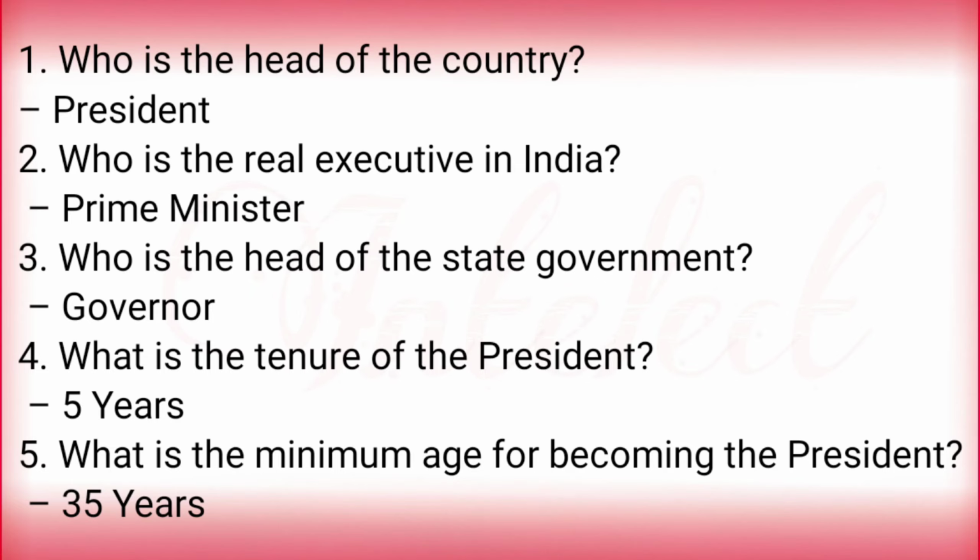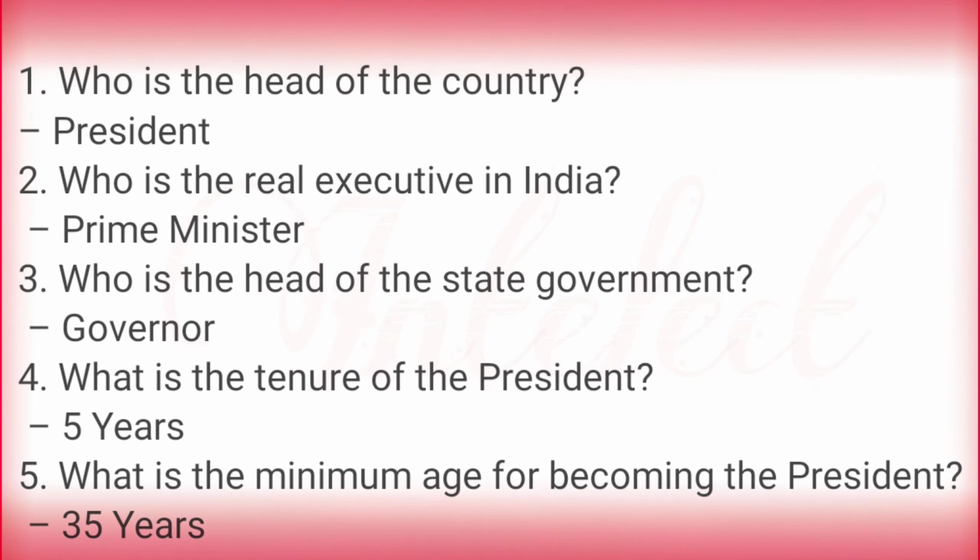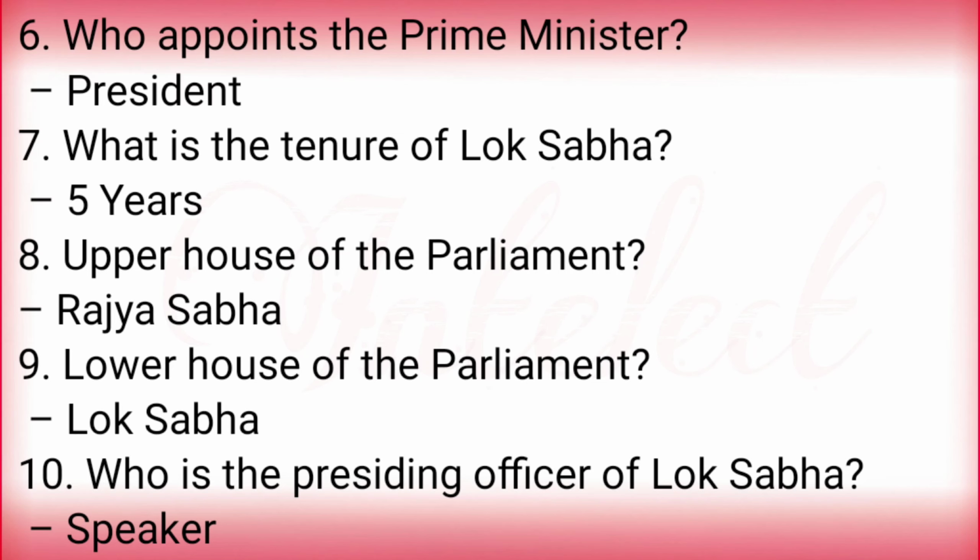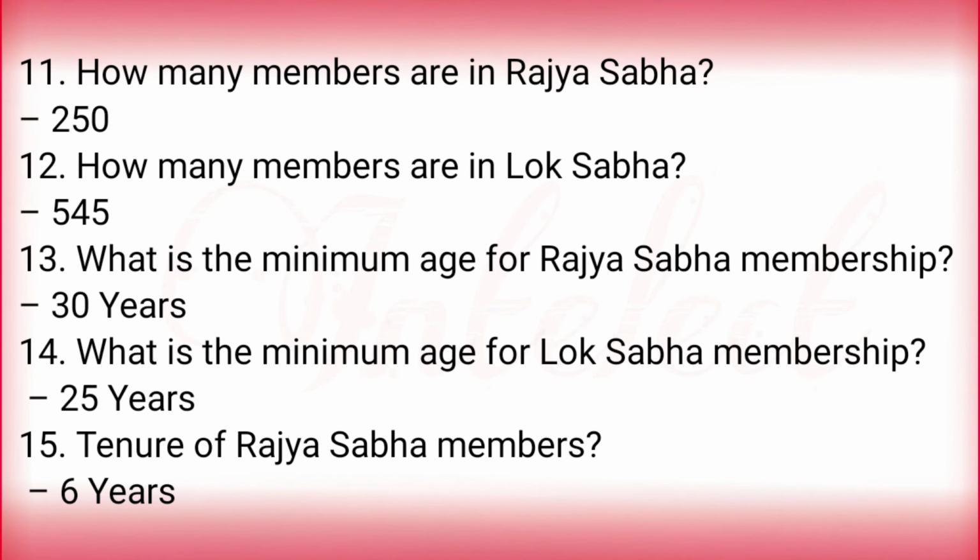5 years. What is the minimum age for becoming the President? 35 years. Who appoints the Prime Minister? President. What is the tenure of Lok Sabha? 5 years. Upper house of the Parliament? Rajya Sabha. Lower house of the Parliament? Lok Sabha. Who is the presiding officer of Lok Sabha? Speaker. How many members are in Rajya Sabha?